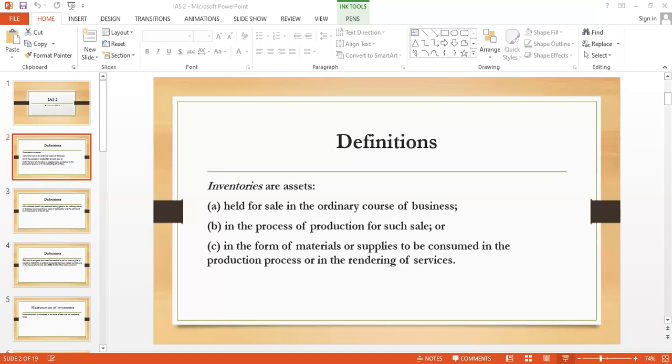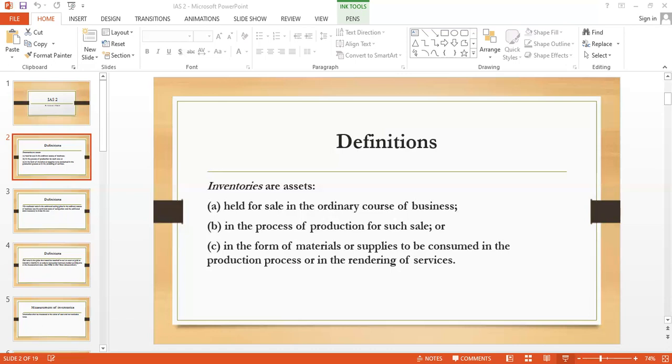Direct costs are those costs which can be directly identified with a specific cost unit, and indirect costs are those costs which cannot be directly identified with the specific cost unit, but it's a part of the manufacturing process, so you have to put this into the unit cost.